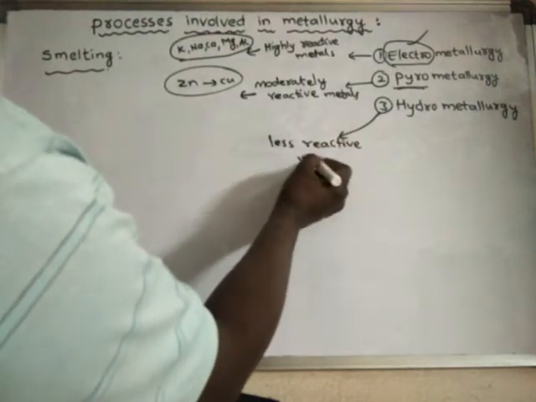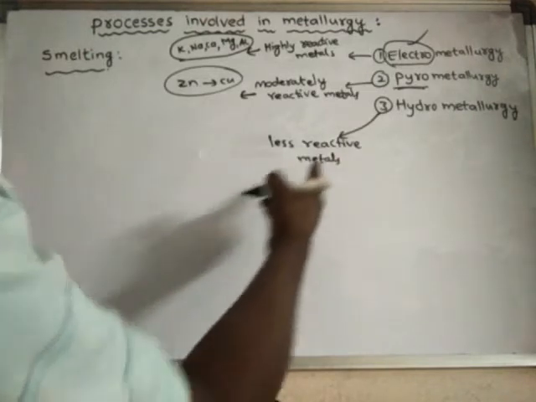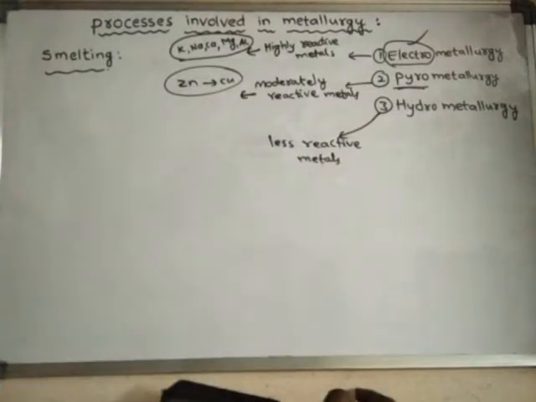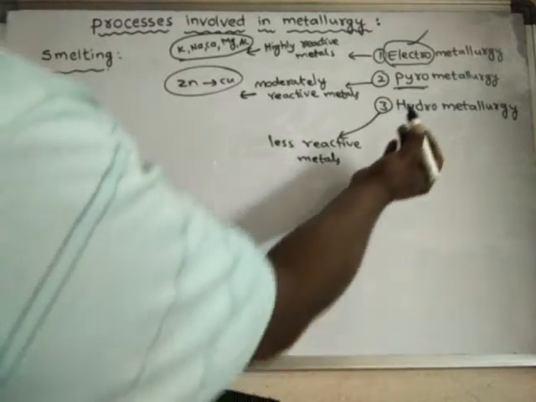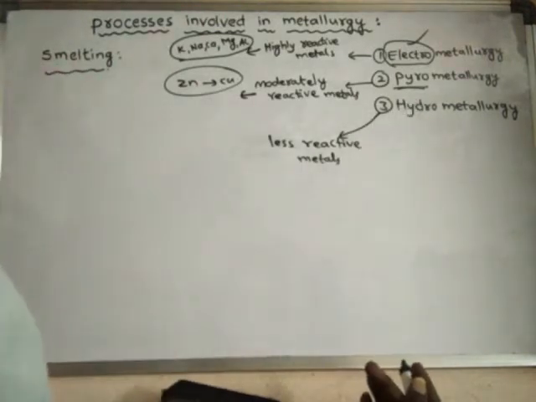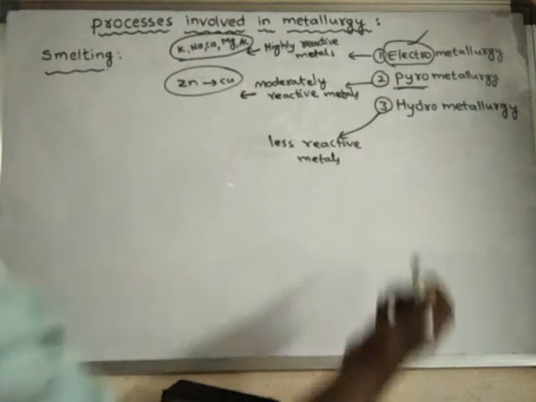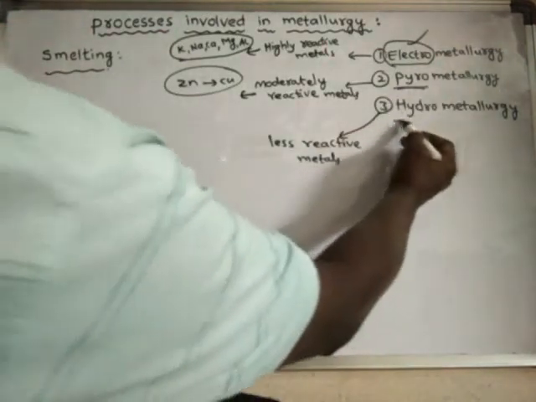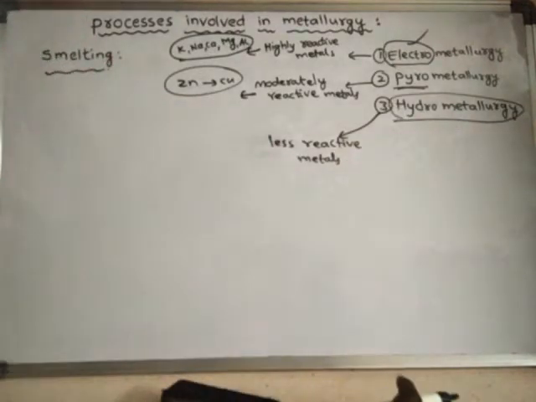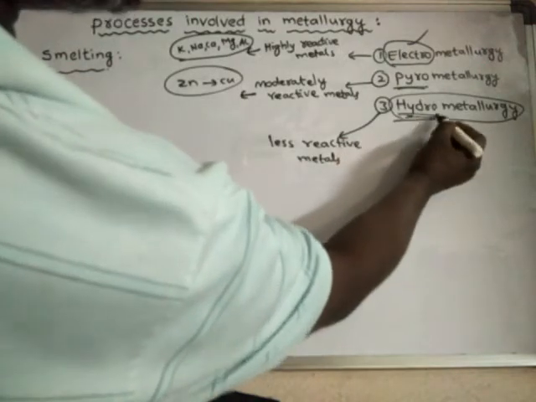Less reactive metals are obtained from the aqueous solutions of their salts, by displacement reaction, or by simple heating, not to very high temperature. If you heat to very high temperatures, that process is said to be pyrometallurgy. But in hydrometallurgy, we heat to low temperatures, or we use displacement reactions in their aqueous solution. Hydro means aqueous.